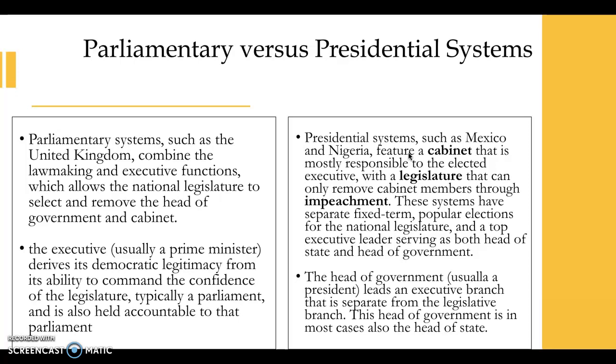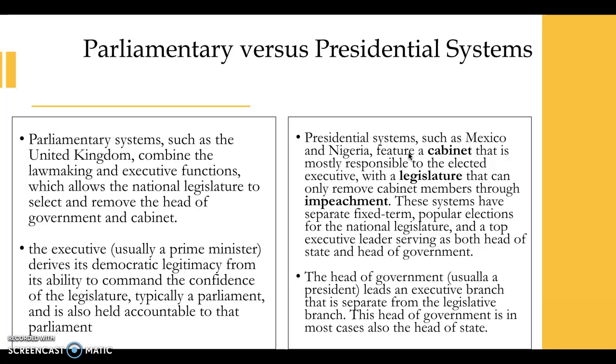So the main difference we want to look at here is the differences between parliamentary and presidential systems. When it comes to parliamentary systems, our main example is the United Kingdom. Parliamentary systems such as the United Kingdom combine the lawmaking and executive functions. To put that another way, the legislative and executive branches are fused together.